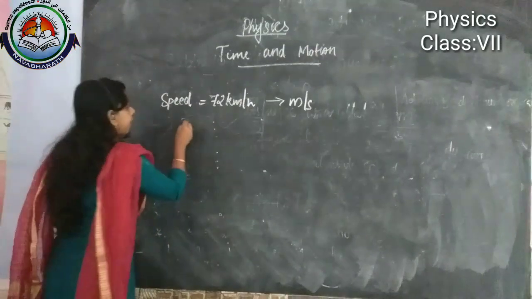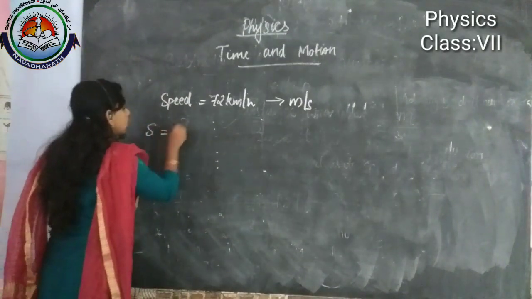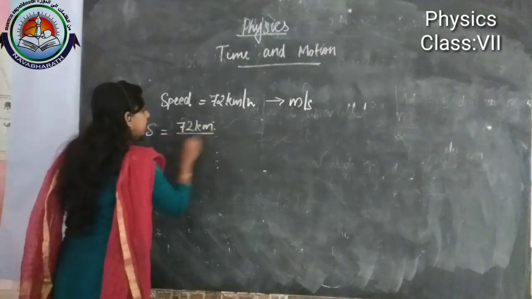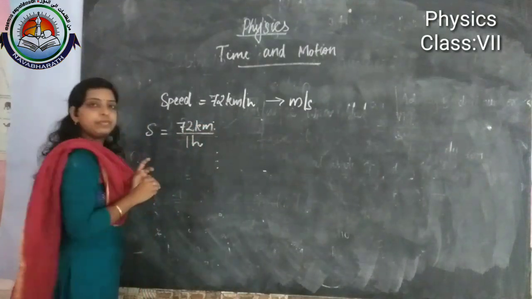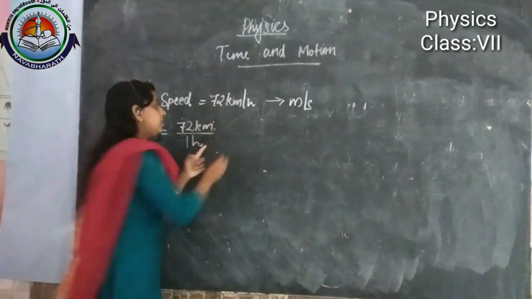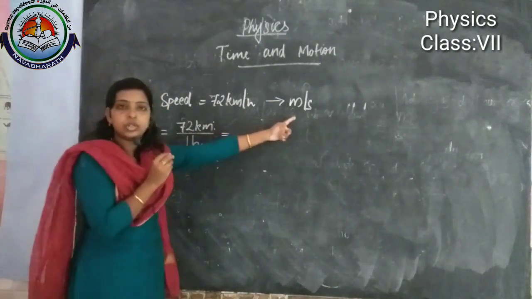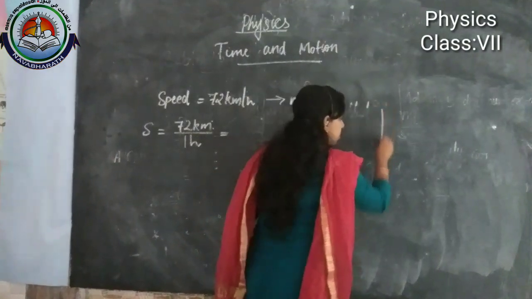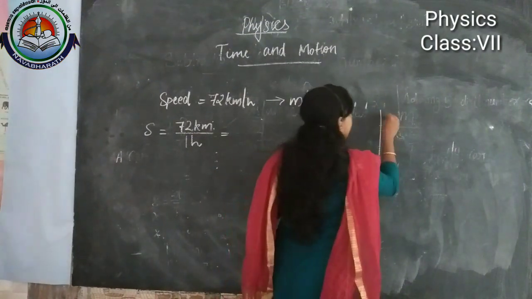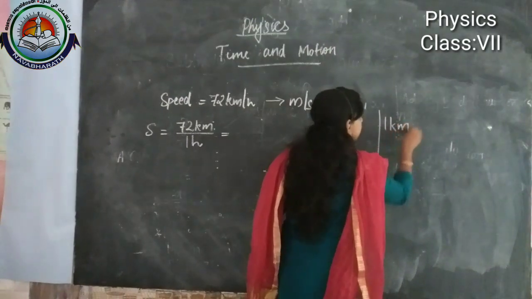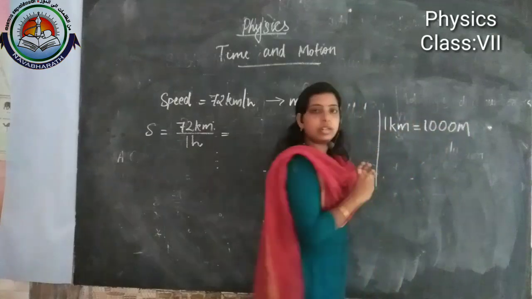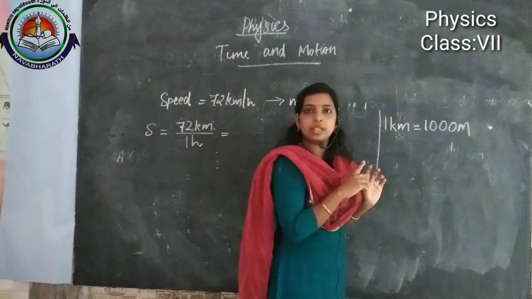This we can expand. Speed s is equal to 72 kilometer divided by 1 hour. Okay, this we need to convert into meter per second. And last year we learned that 1 kilometer is equal to 1000 meter, right? Did you remember this?